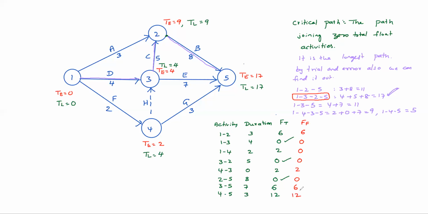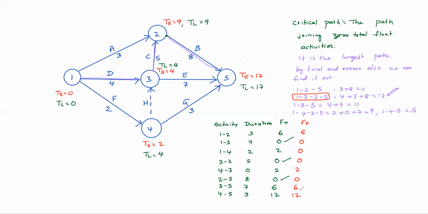So this is the free float. Understood now? Yes, sir. Okay. You can see the 1, 4 activity. Head event slack is how much? 2. Head event slack is 2. There you can see the difference, right? The difference between FT and FF is 2.